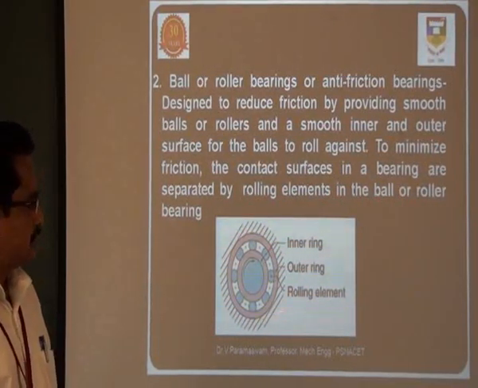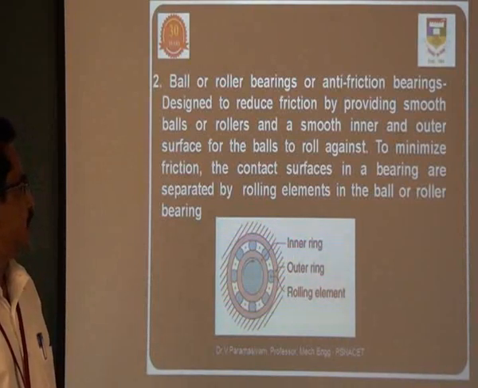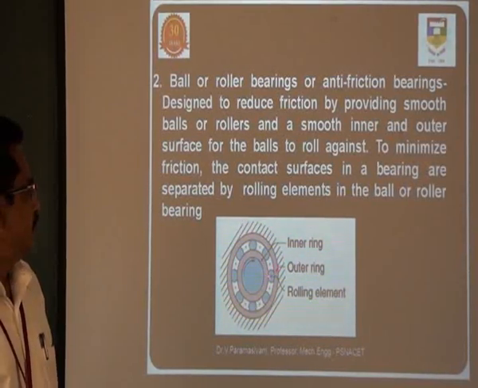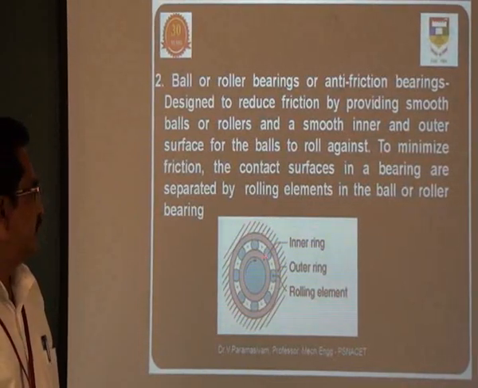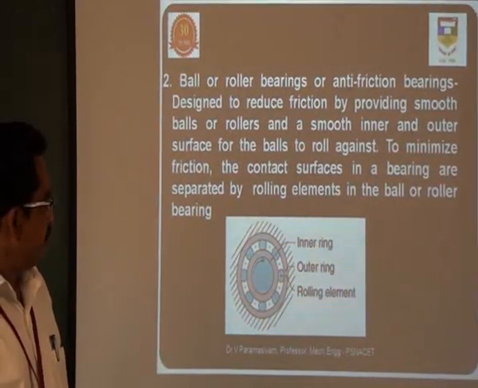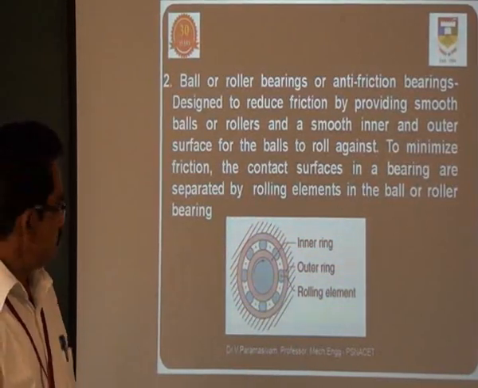Now we can see this diagram. The main components of the roller bearing are the inner ring and the outer ring, and in the middle we can see the rolling element, which has point contact with the inner and outer rings. This point contact is considered a higher kinematic pair.